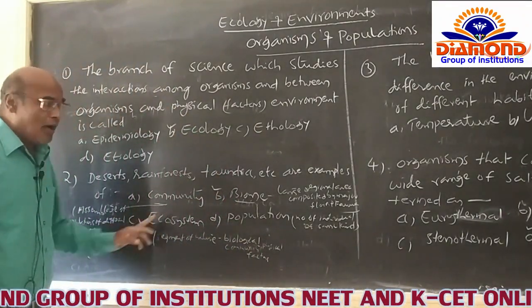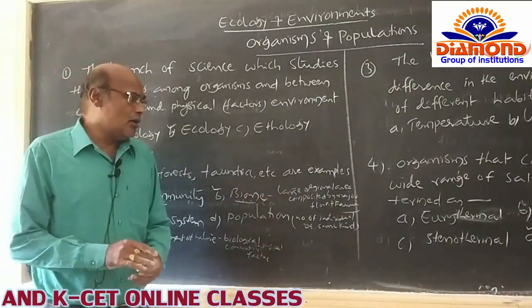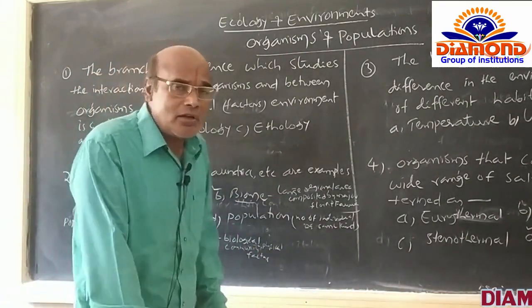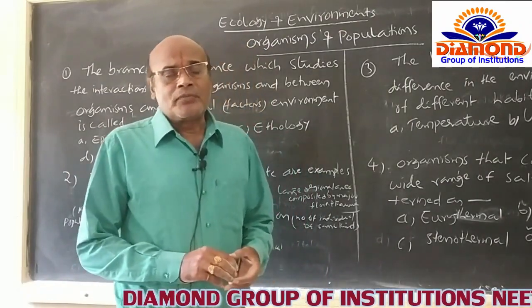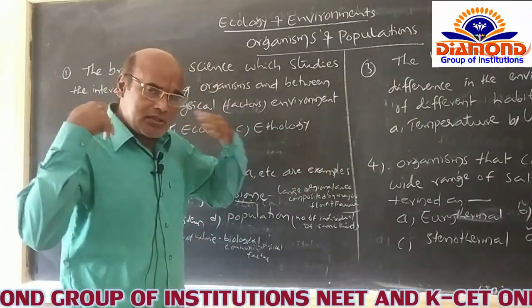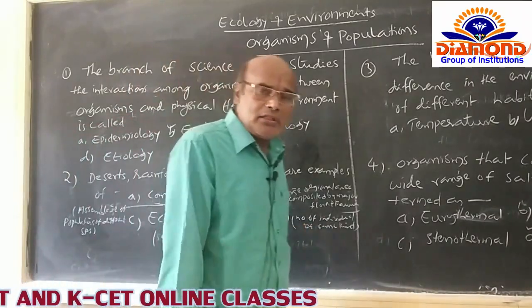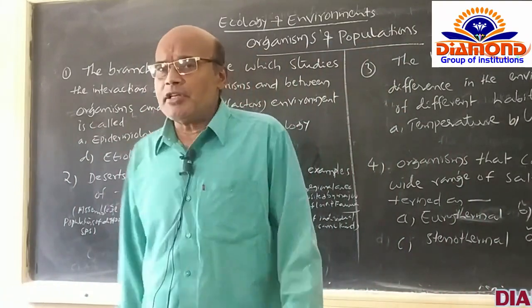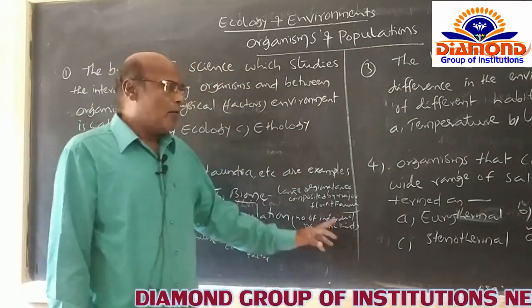And here the biome is nothing but a large regional area. It does not have only one type of environmental condition. It is a regional part of the earth, and it consists of major communities or major species of flora and fauna, which can be defined as the biome.